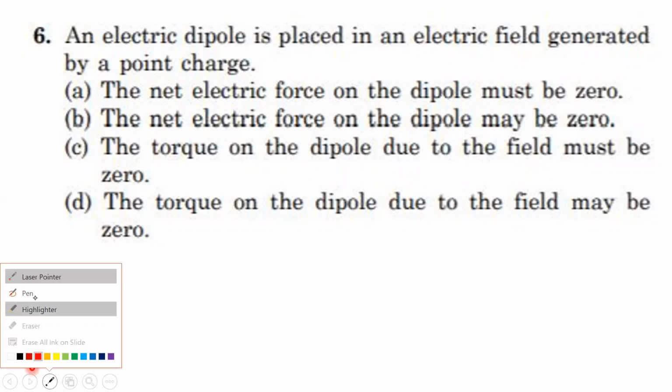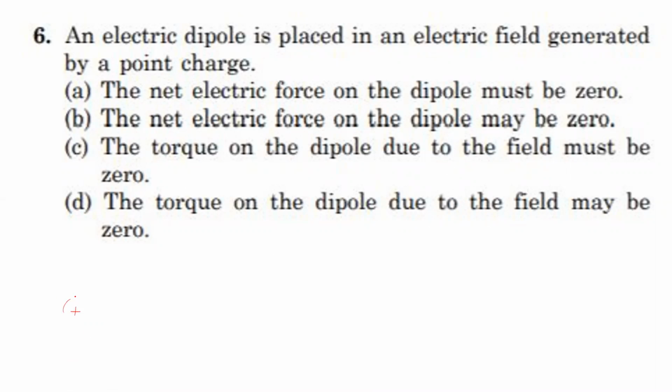Here we have to assume that a point charge produces an electric field around its space, a non-uniform electric field. When we place a dipole, let us assume these negative and positive charges. Dipole means two equal and opposite charges are separated by some distance.